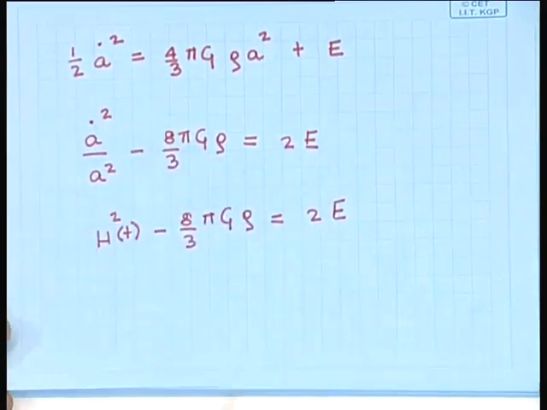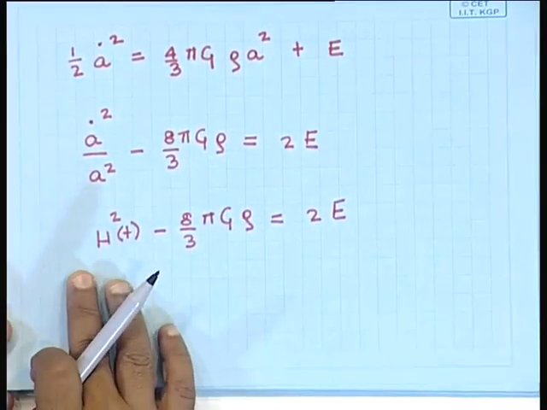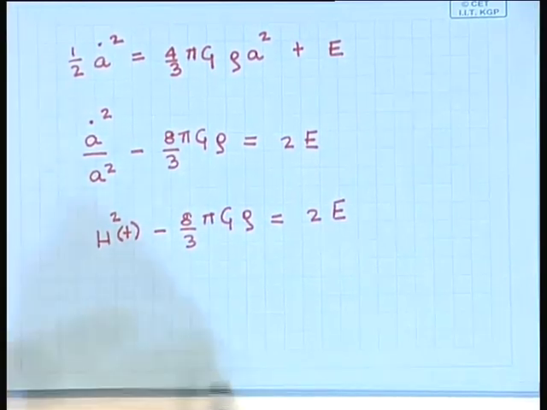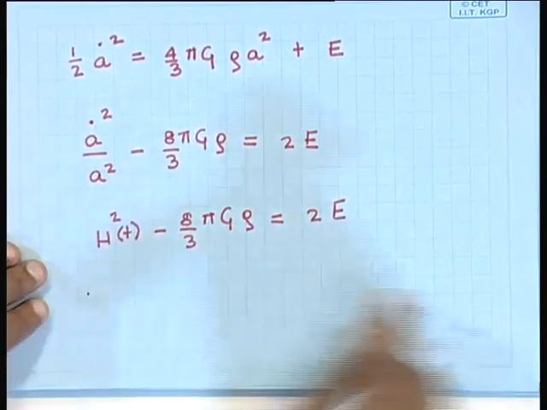Okay. Now, let us consider first the situation where E is equal to 0.